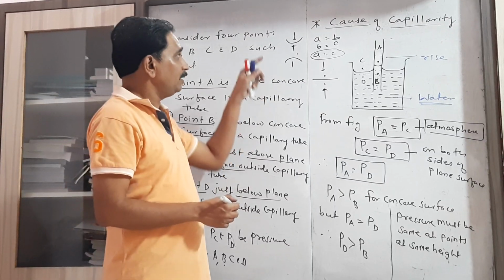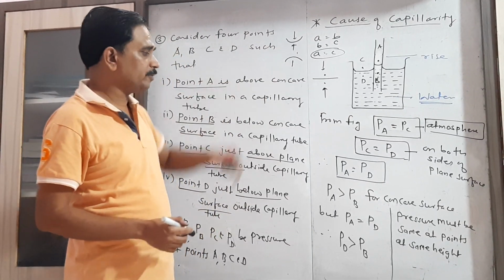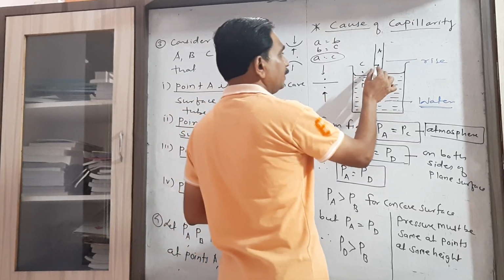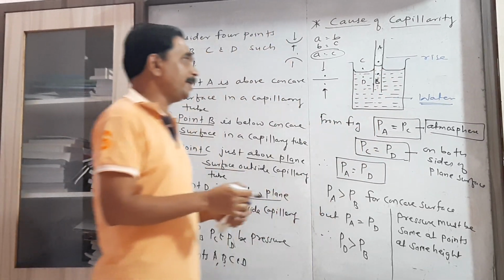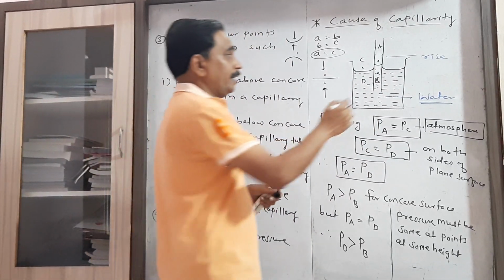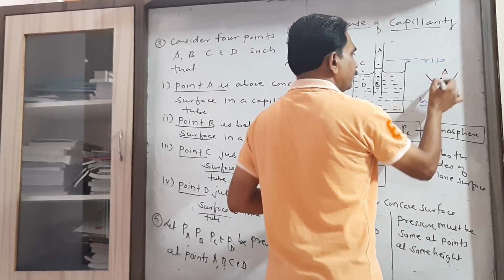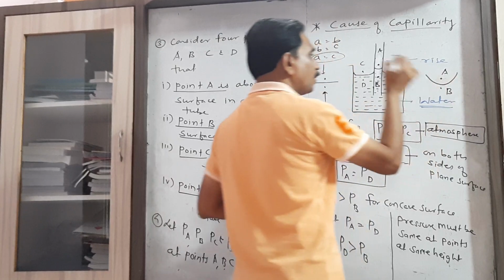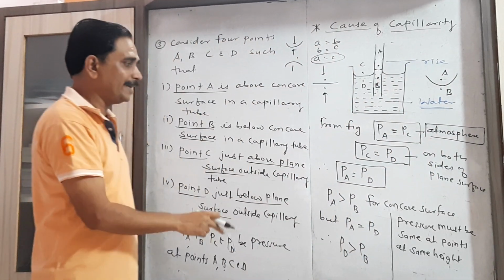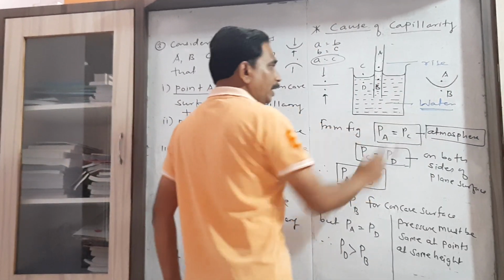Now consider the concept of the concave surface. Consider the pressure at these 2 points A and B. I already explained that the pressure on the concave side is greater than the pressure on the other side.